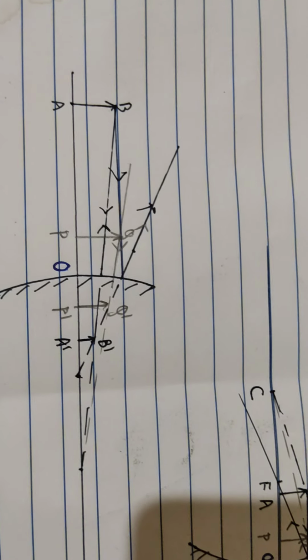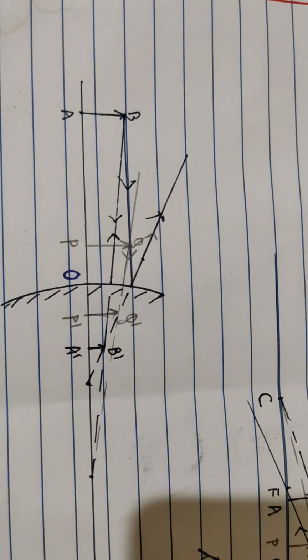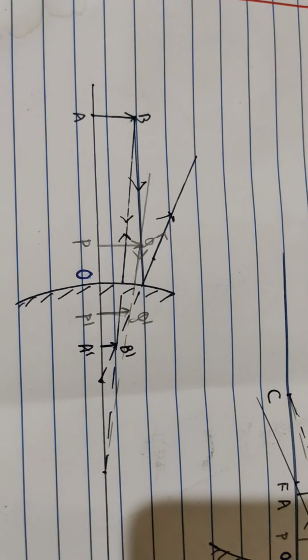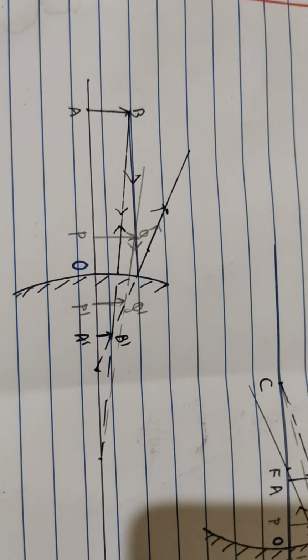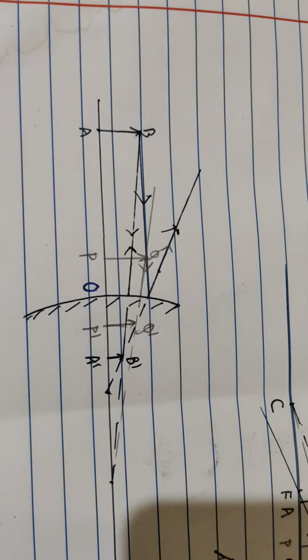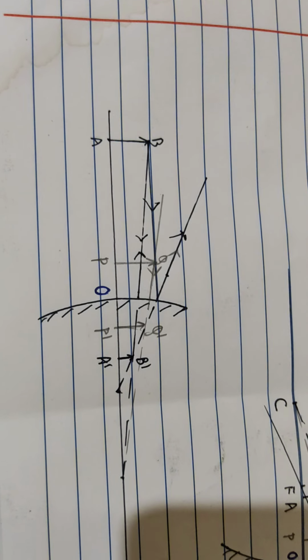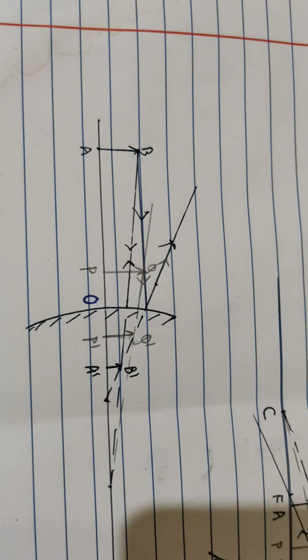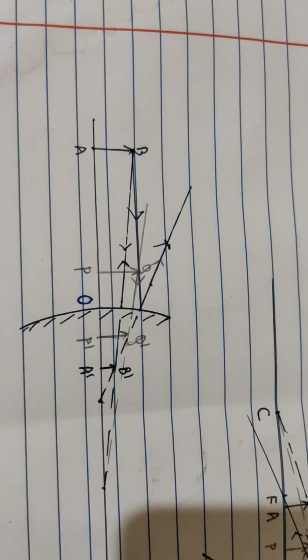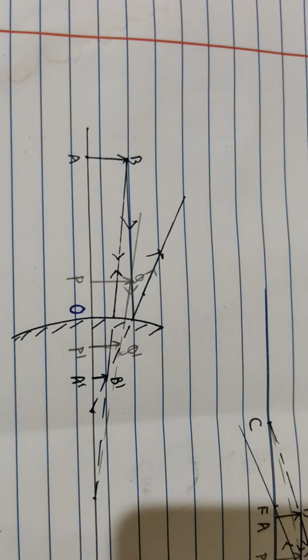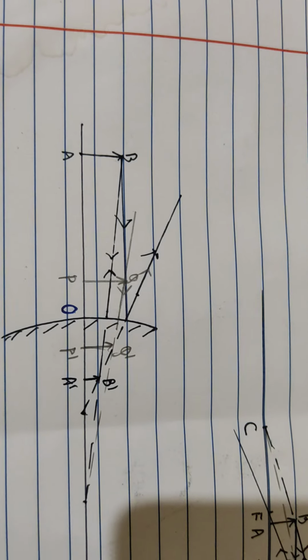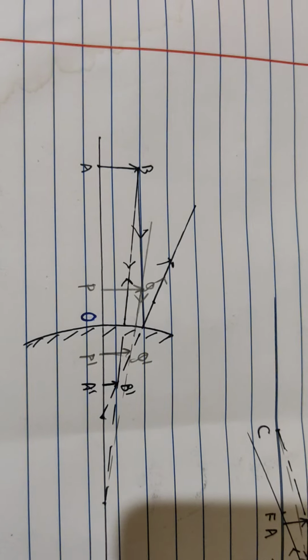Now, so we can say that when the object is brought closer, the image is magnified, because if we compare the size of images A dash B dash and P dash Q dash, Q dash is having more size than A dash B dash. It means when the object is brought closer towards the pole of the convex mirror, its size increases.